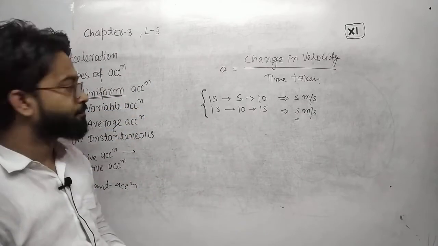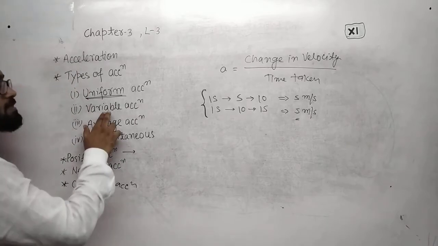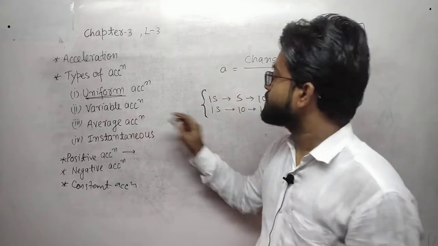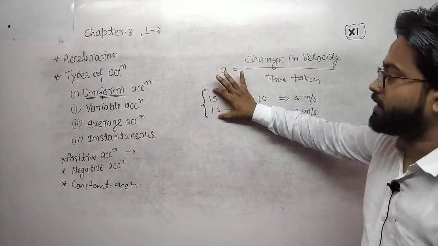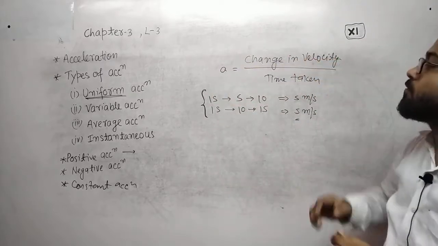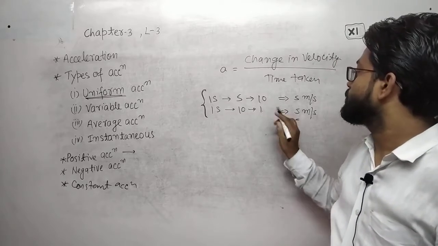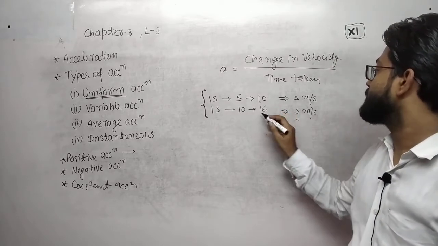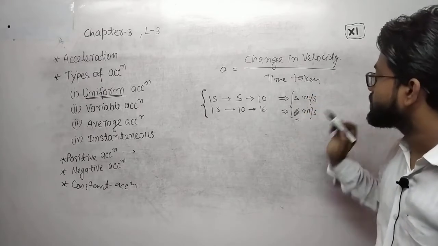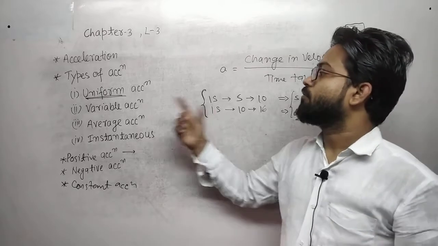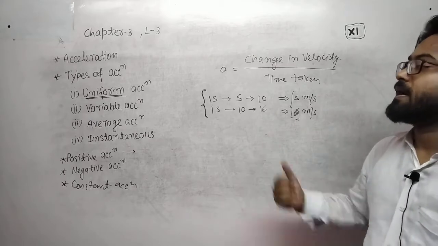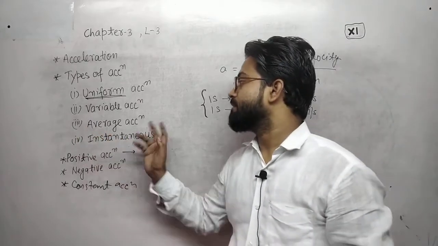Hope you are understanding. Now variable acceleration is similar to variable speed or velocity. Variable means in equal time of interval, the change in velocity is not equal, let us suppose this is 16, means the change in velocity will be 6 meter per second, the change in velocity is not the same. That means this is variable acceleration or non-uniform acceleration.